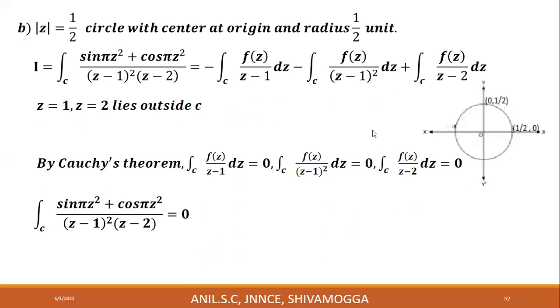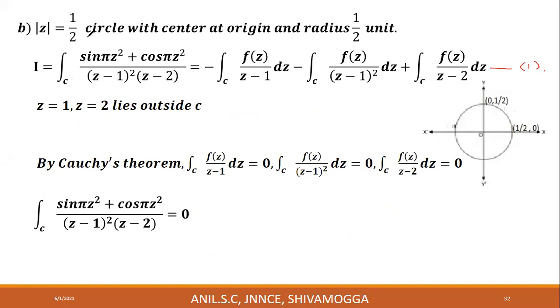Next, B. Second case. This is equation number 1. Mod z is equal to 1 by 2. First, we have to construct this circle. Mod z is equal to 1 by 2.